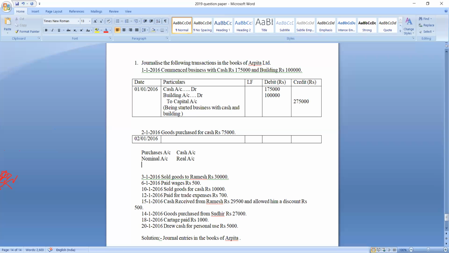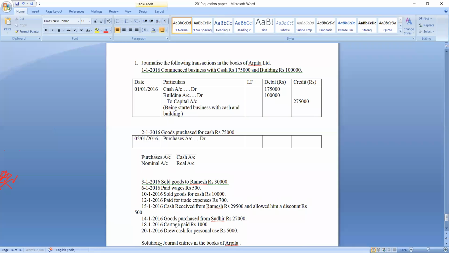Now, based on the situation, we need to apply the rule of debit and credit. See here, what is the rule of nominal account? Debit all expenses and losses, credit all incomes and gains. So for purchases, if it is an expense, we should debit it. If it is income, we should credit it. Here purchases are expenses, so we should debit the purchases account.